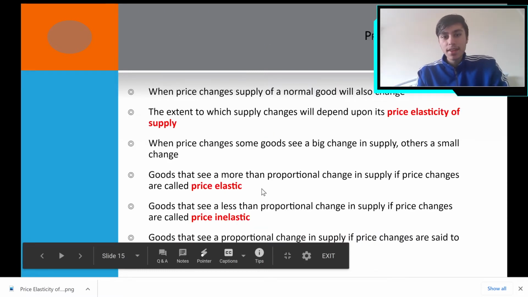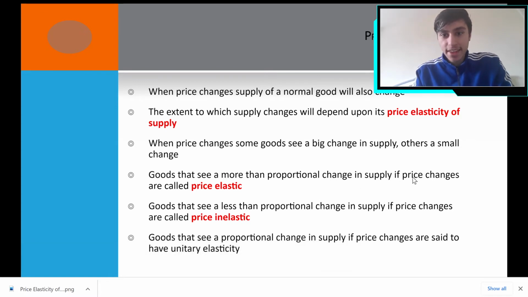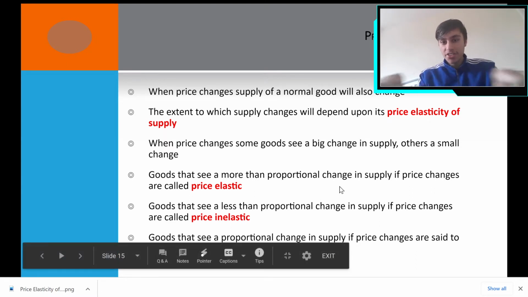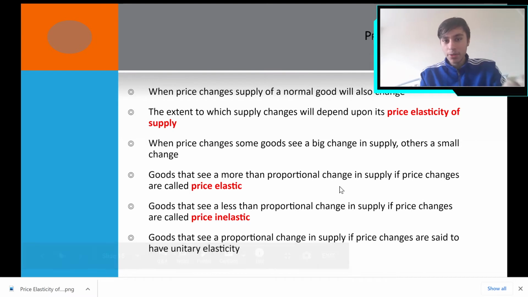Now, goods that see a more than proportional change in supply when price changes are called price elastic. Think of how elastic a rubber band is. If there is a small change in price but a large change in supply, then the good is price elastic.